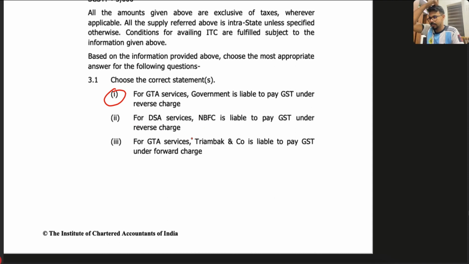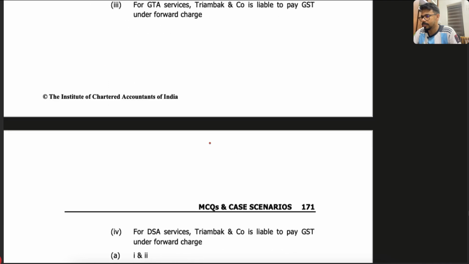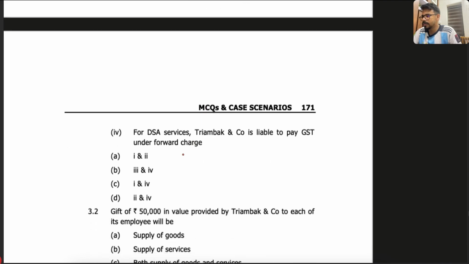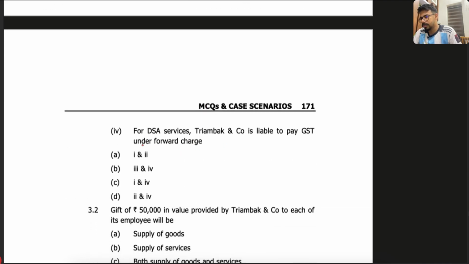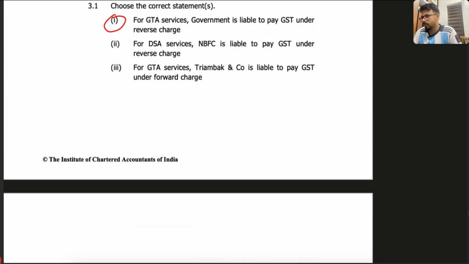For GTA services, Triambak and Company is liable to pay GST under forward charge. For DSA service, Triambak and Company is liable to pay GST under forward charge. So they are giving multiple options, and you have to choose any one of these.